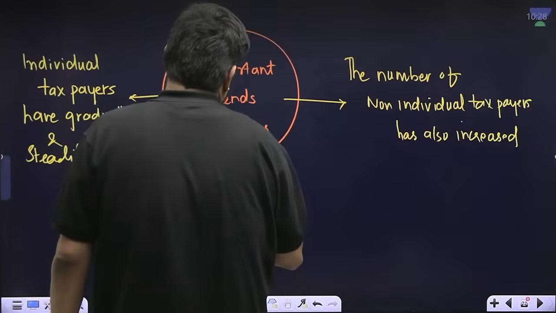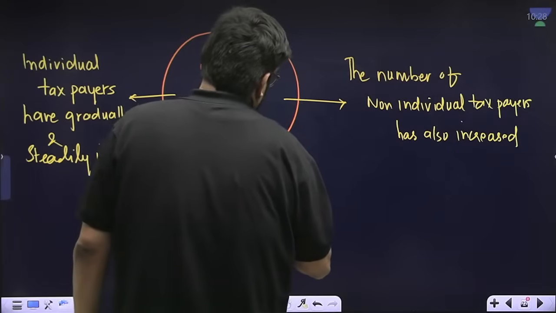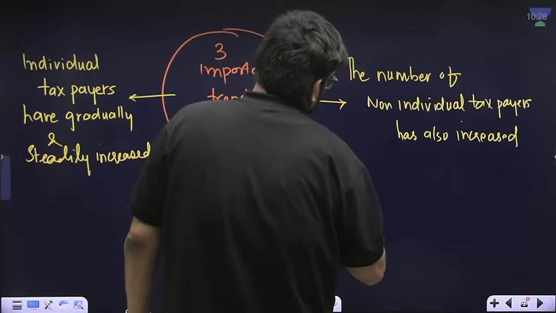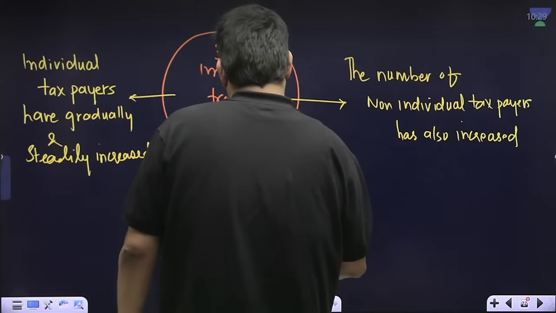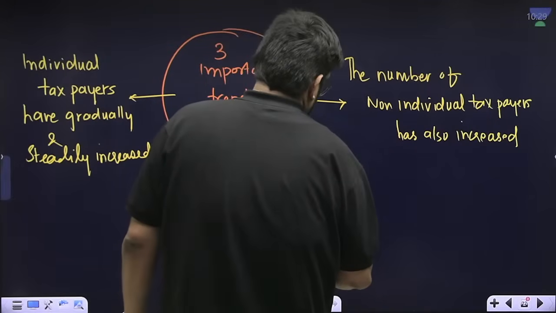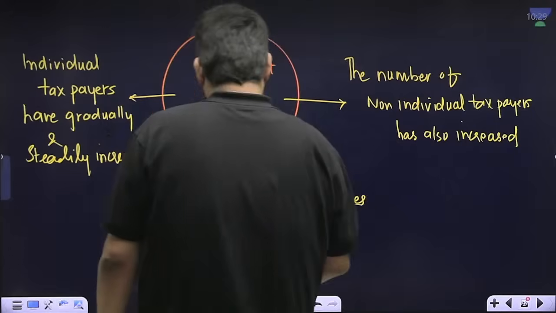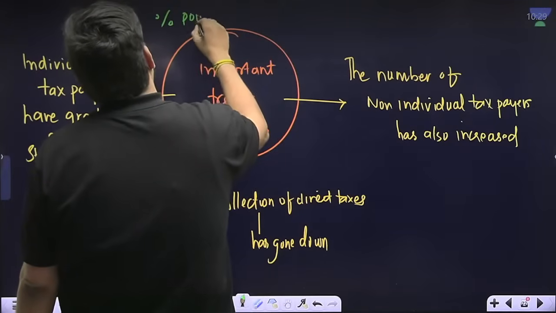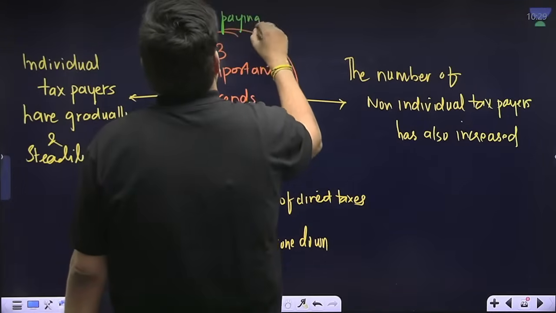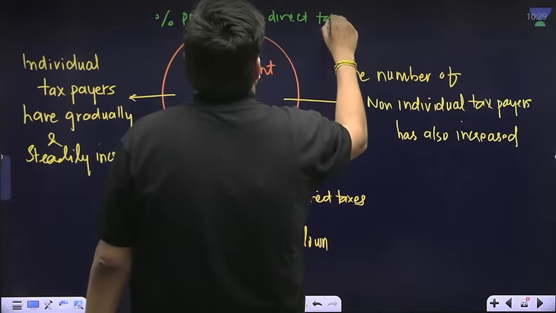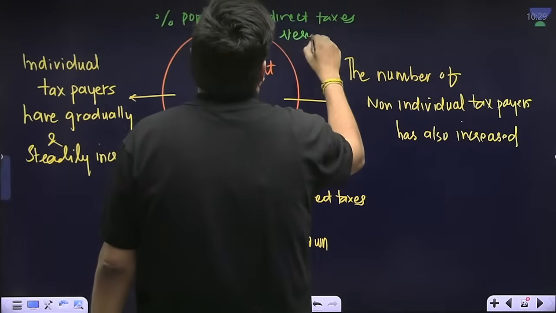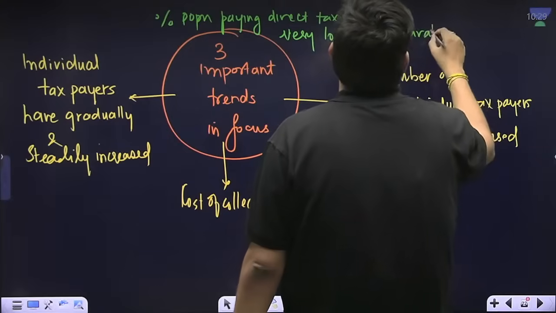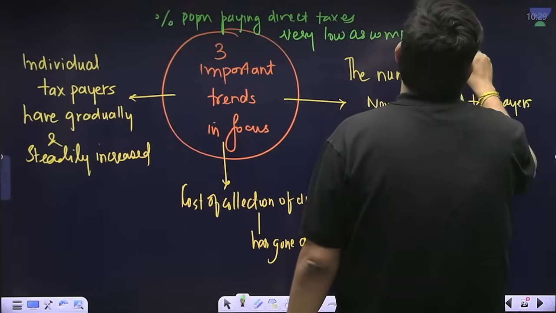Cost of collection of direct taxes has gone down. But one thing which this article does not say is the percentage of population paying direct taxes is very low as compared to developed countries.